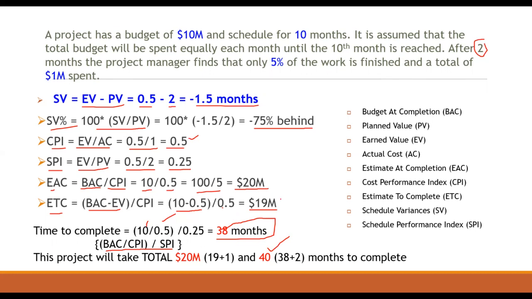And here the estimate to complete is 19 million plus the already spent 1 million, so 20 million. So this project will take a total of $20 million, that is 19 plus 1, and 40 months, that is 38 months plus 2 months, to complete the entire work.